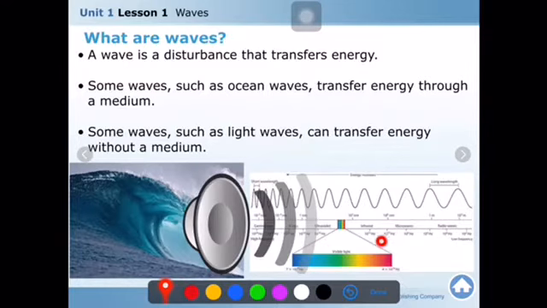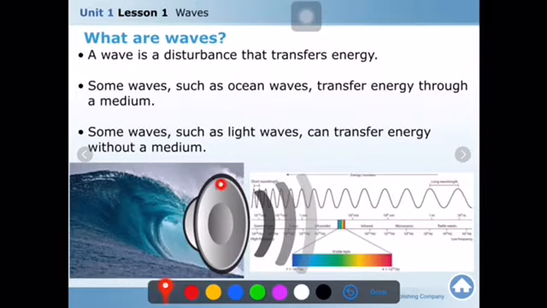We get light from the sun, and it comes through space, and we know that in space there is no material. There is no solid, liquid, or gas. But sound waves can be transferred through the air, through the water, and through solid materials as well. As you see, the vibration on my iPad produces sounds, and it can be heard.